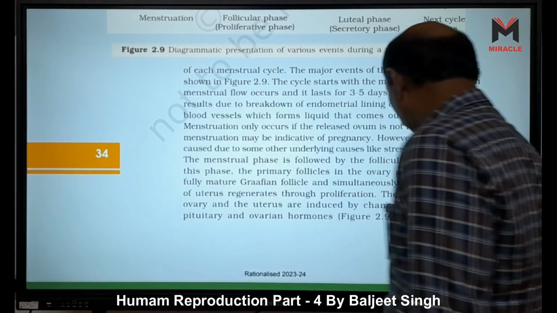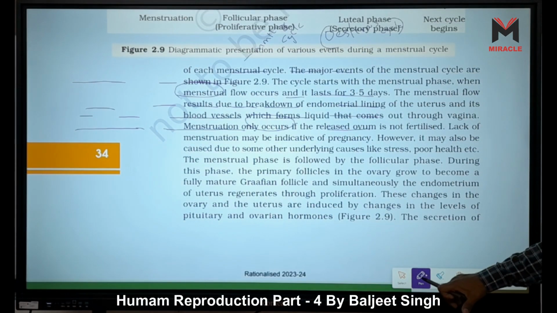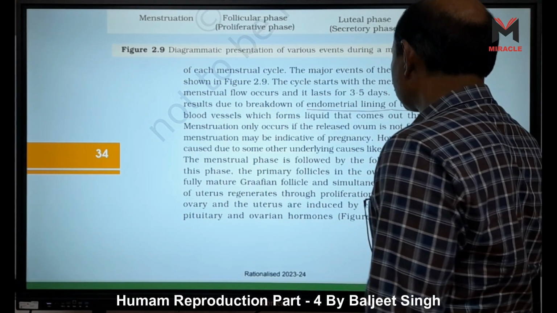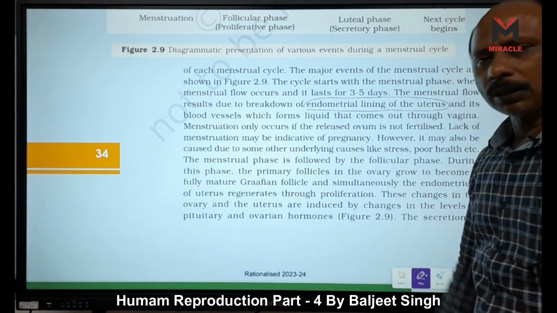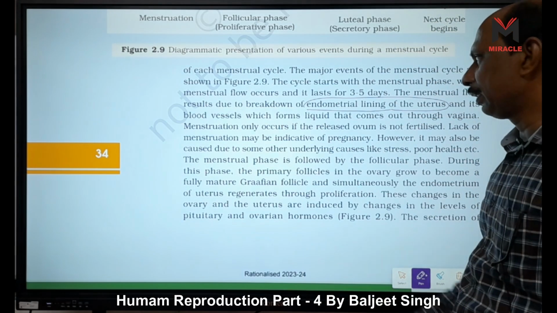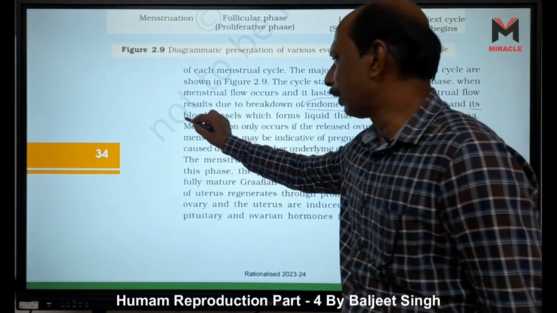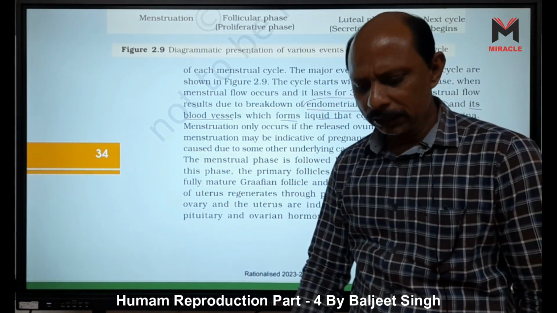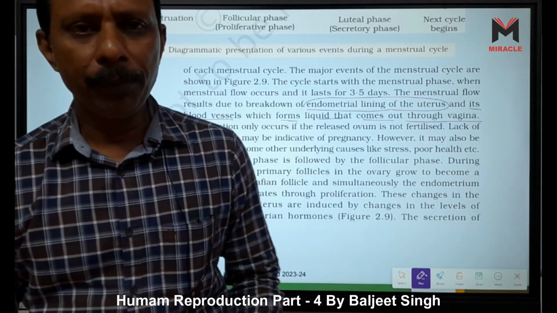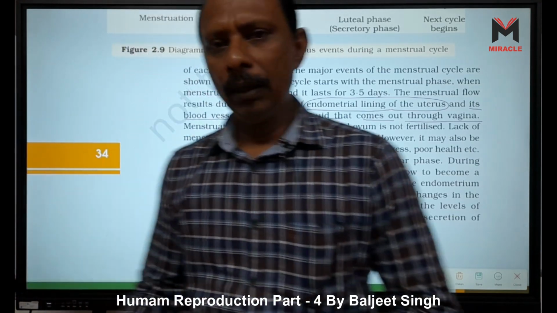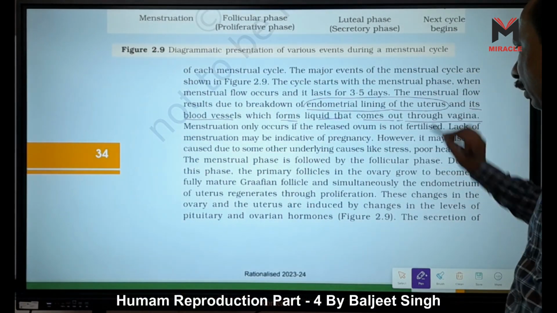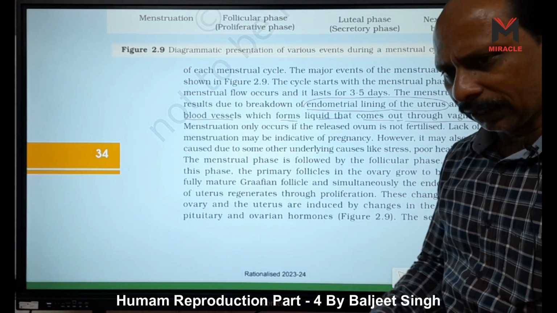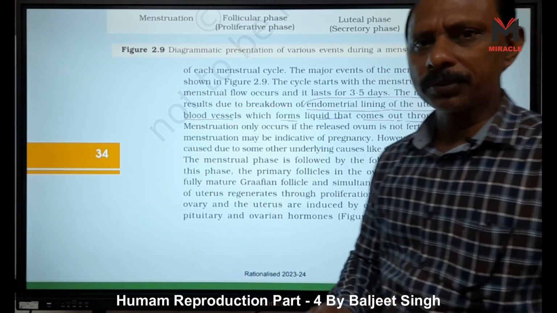Endometrium means the endometrial lining of the uterus, right? Because it also contains some blood vessels, blood is also lost, and the blood vessels form a liquid that comes out through the vagina. This blood cannot coagulate because it contains the fibrinolysin enzyme. Fibrinolysin is a fibrinolytic enzyme, so it cannot form fibrin.